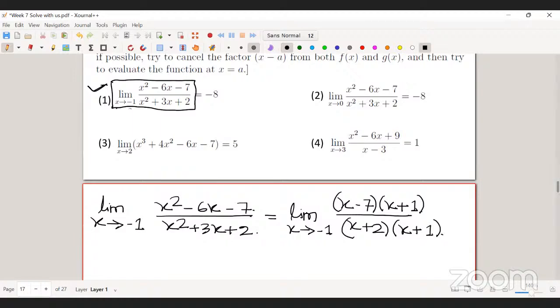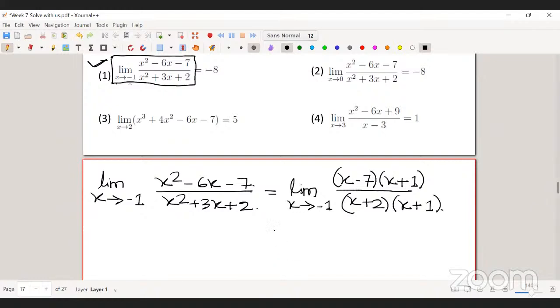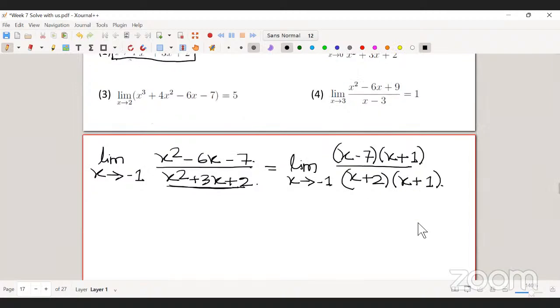Okay, so now since -1 vanishes, if I substitute -1 in the denominator, I'm getting 0. So I cannot simply substitute -1 in both denominator and numerator. So what I did, I tried to factorize both the functions. Finally, x squared minus 6x minus 7 is nothing but x minus 7 into x plus 1, and the denominator is nothing but x plus 2 into x plus 1. So now I can cancel these two factors.